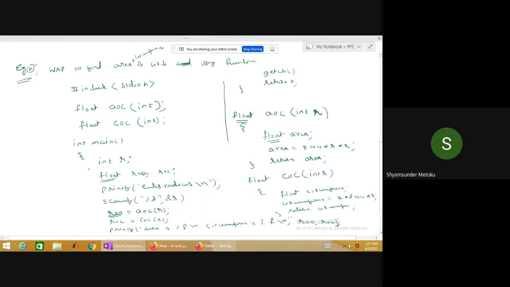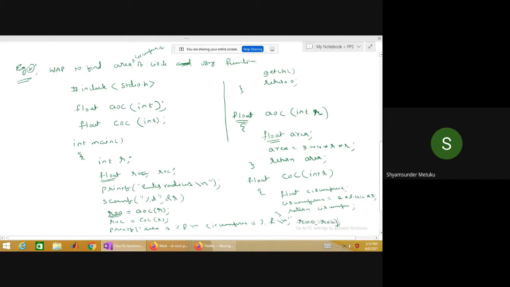Now let us understand how the program is going to be understood by the computer during two stages. One is the compilation stage. The second is called the execution stage. In the very beginning classes I said all the declaration statements are processed by the compiler, and all the executable statements are processed by the CPU. Yes or no? Yes, sir.